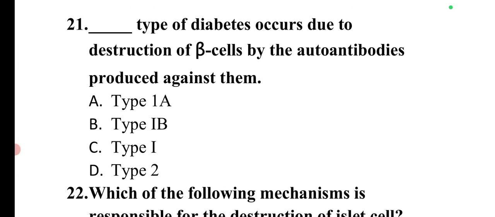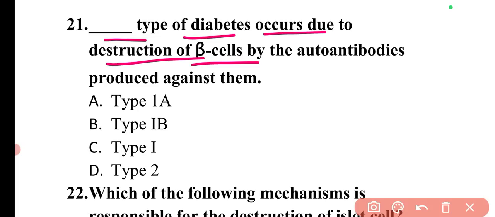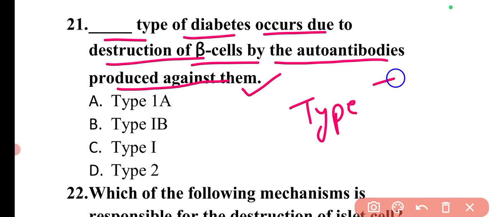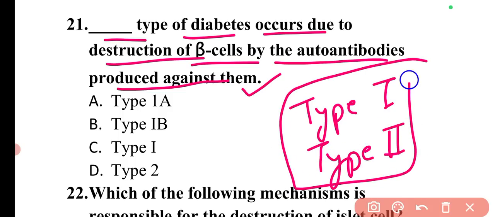The next question is, dash type of diabetes occurs due to destruction of beta cells by the autoantibodies produced against them. So basically there are two types of diabetes mellitus. One is type 1 and the other is type 2. The information for these type 1 and type 2 I have added at the end of these questions. So you can read after these MCQ questions, then you will have better clarity.